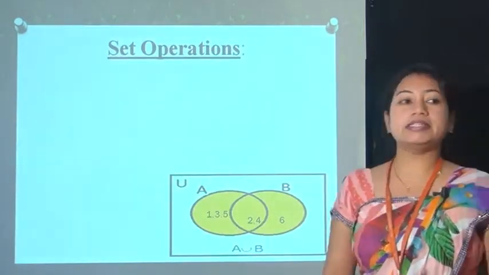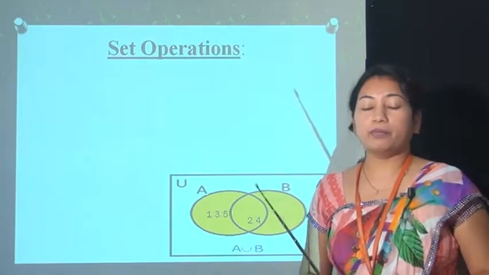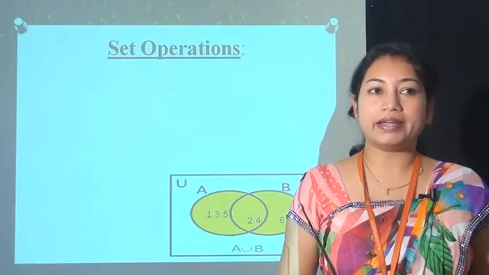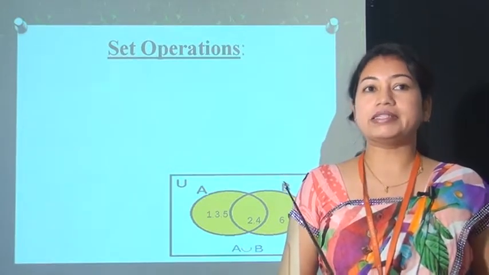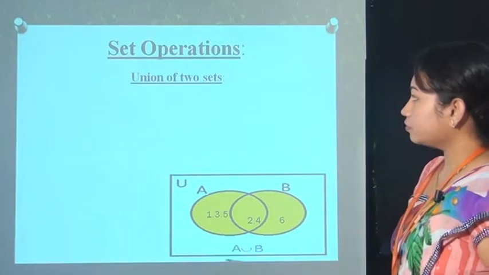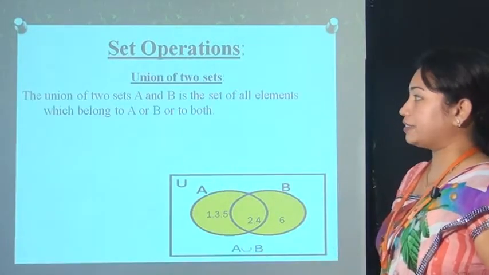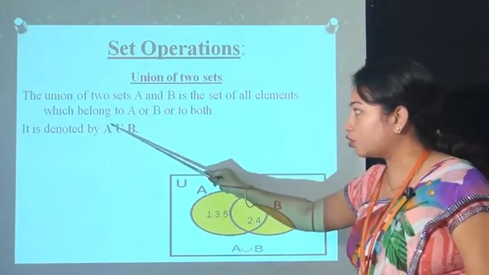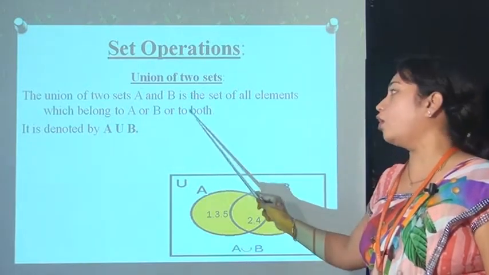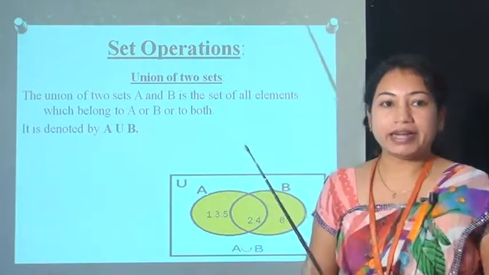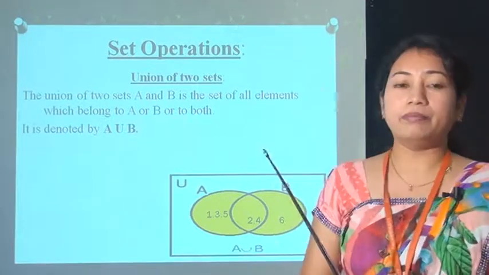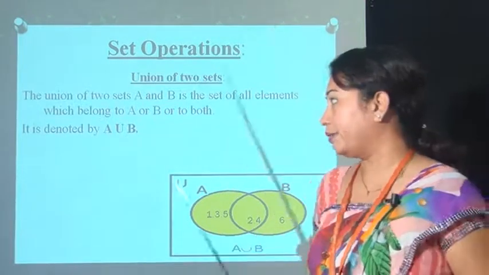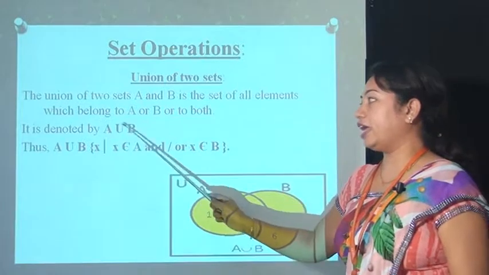Now the next point is set operations. Set operations are union of sets, intersection of sets, difference of sets, and then symmetric difference of sets. So we take them one by one. First take the union of two sets. The union of two sets A and B is the set of all elements which belong to either A or B or both. That means the elements which are either in set A, in B, or in both. Normally it is denoted by A union B.